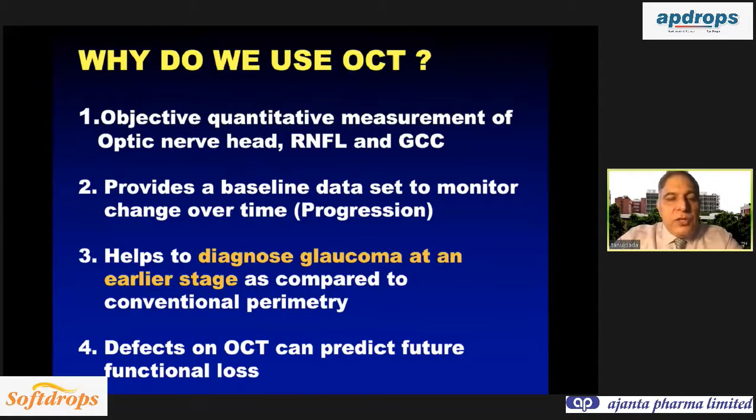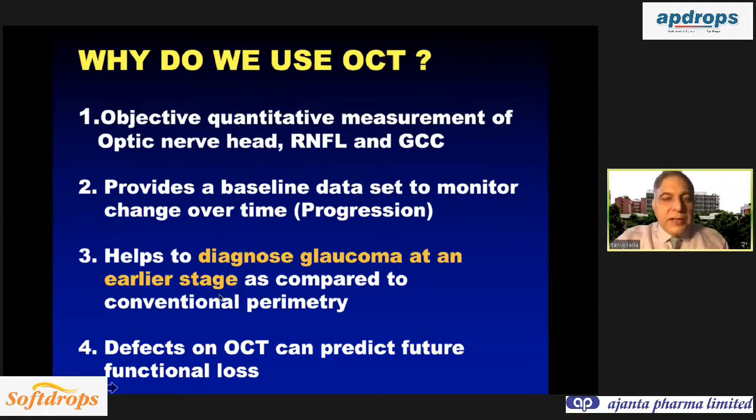So why are we using OCT in glaucoma practice? It gives an objective measurement and evaluation of the optic nerve head, the retinal nerve fiber layer, and the ganglion cell complex. It provides baseline data. So you have a baseline of all these parameters which you can follow up over time to determine progression.